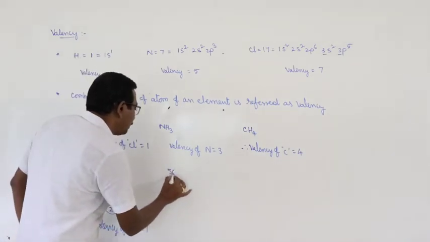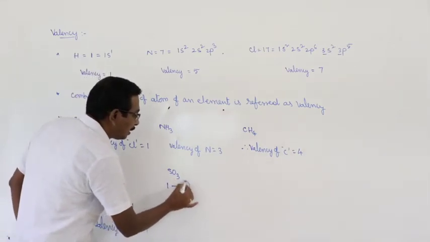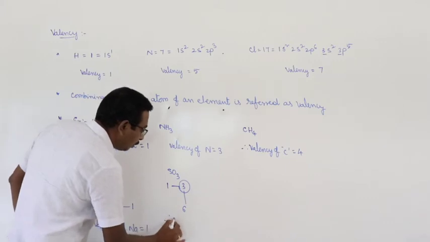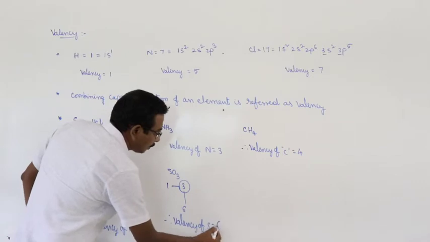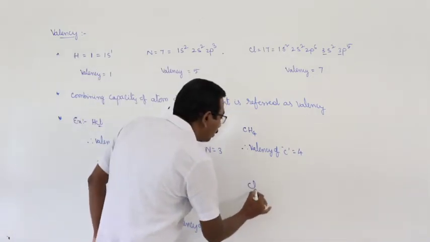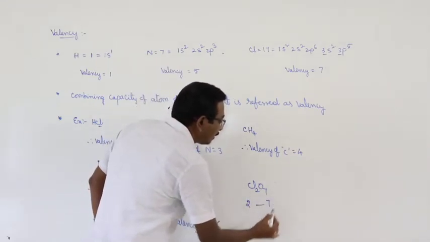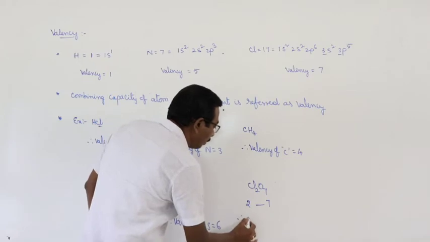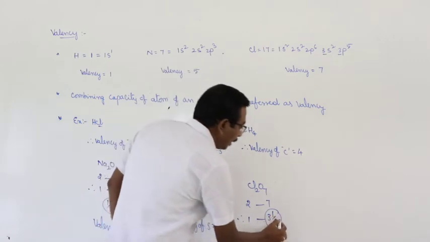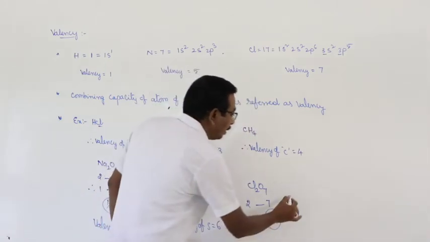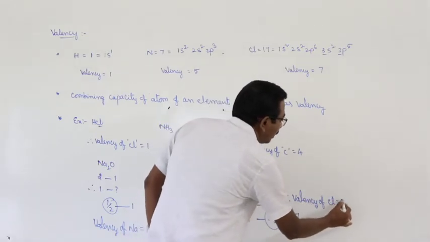Next, SO3. One sulfur atom is bonded with 3 oxygen atoms. What is double the number of 3? 6. Therefore, valency of sulfur is equal to 6. Another example, chlorine heptoxide, Cl2O7. 2 chlorine atoms are bonded with 7 oxygen atoms. Therefore, 1 chlorine atom is bonded with 3.5 oxygens. Double the number of 3.5 is equal to 7. Therefore, valency of chlorine is equal to 7.